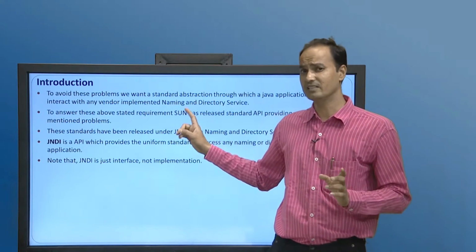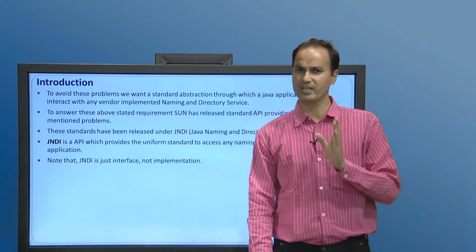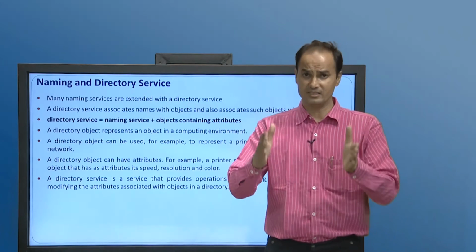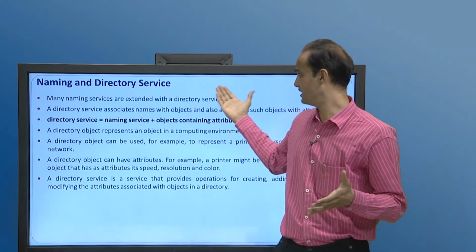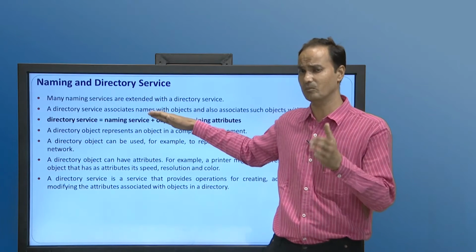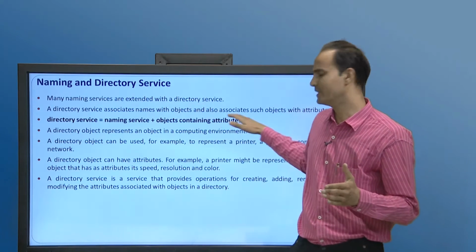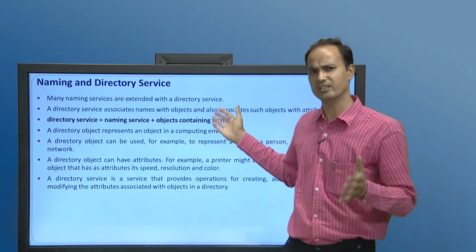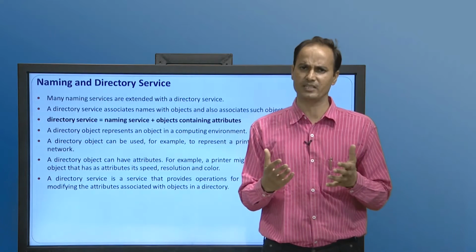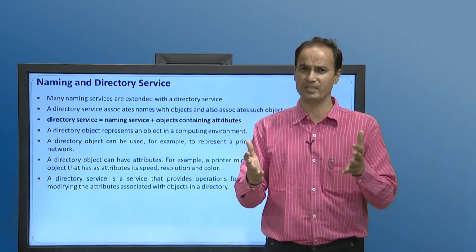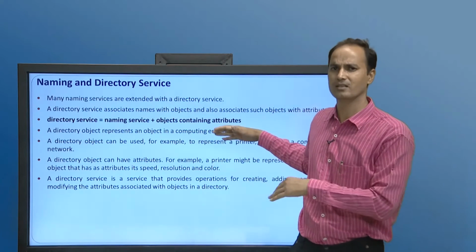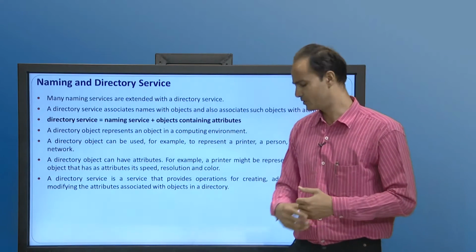Note that JNDI is an interface, it is not an implementation. So be careful, JNDI is only an interface, not an implementation. Now what does JNDI do, and how does it help? JNDI is a naming and directory service. A directory service is simply a naming service plus objects containing attributes. There may be objects, and the objects may have attributes. If you are talking about a printer, the printer is an object, and it may have attributes like color and speed. So a directory service is a naming service plus objects containing attributes.